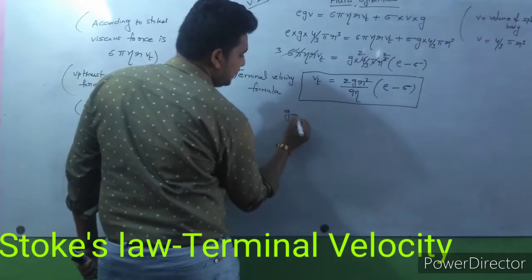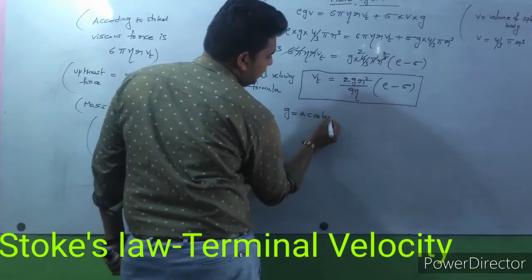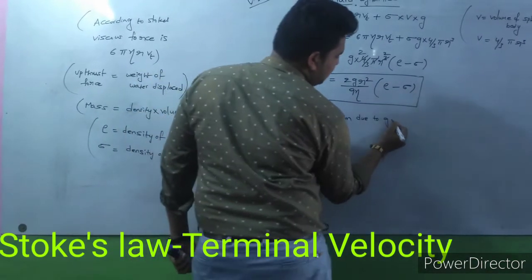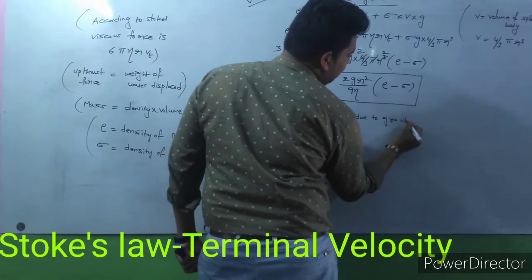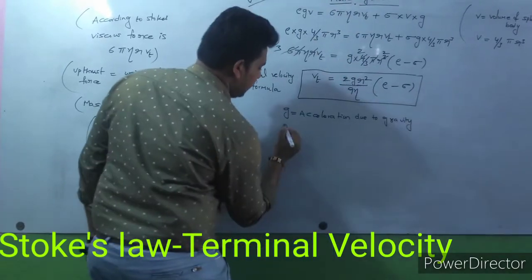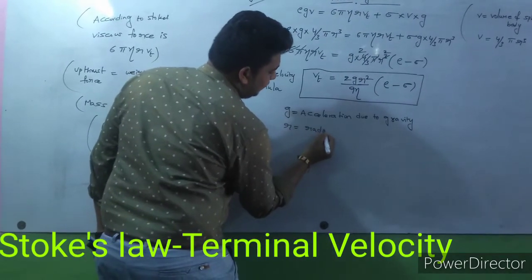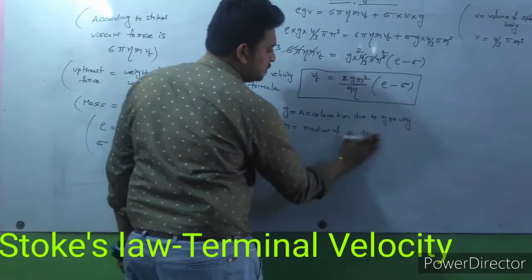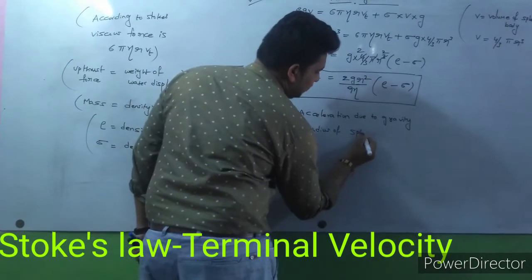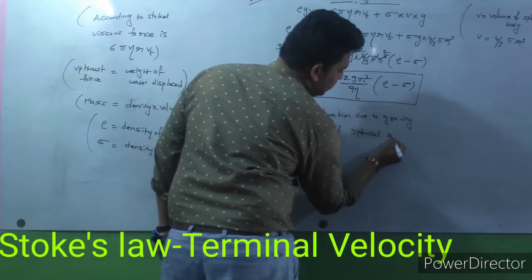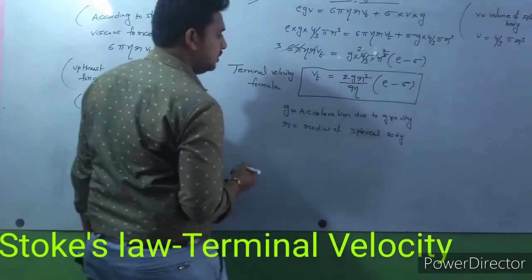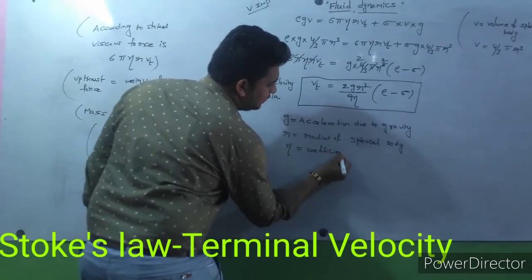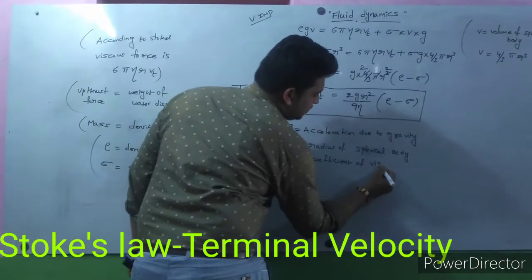Here g means acceleration due to gravity. r means the radius of the spherical body. Eta means the coefficient of dynamic viscosity, the coefficient of viscosity.